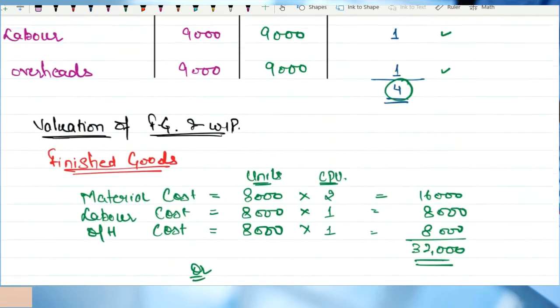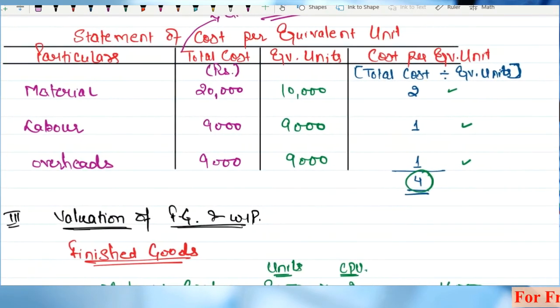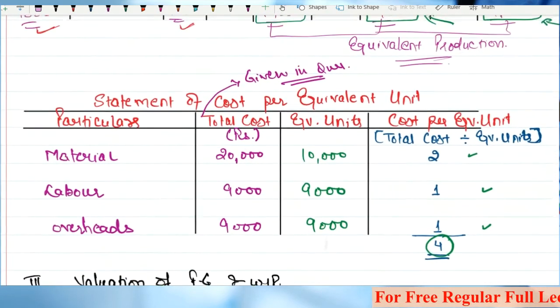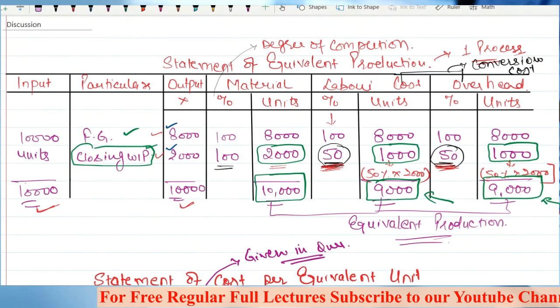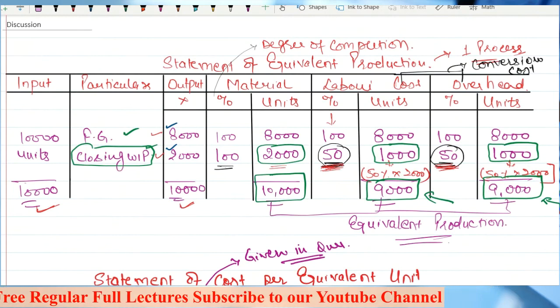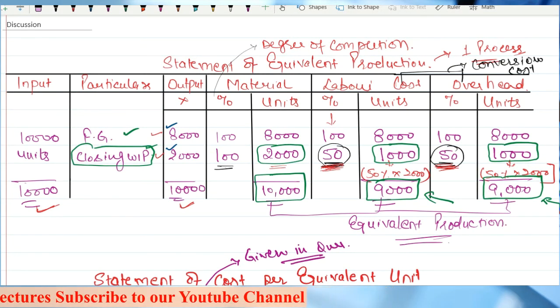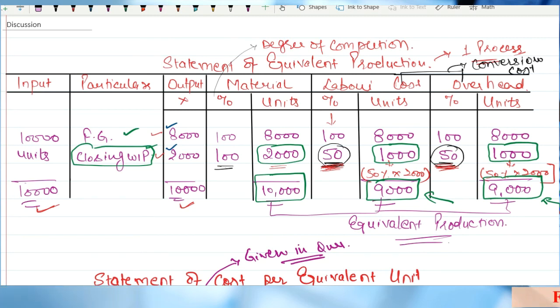So this is basically a complete question of WIP. It seems like a very huge question. Sir, this is just the basic question. There are a lot of adjustments that we'll be getting related to normal loss, related to abnormal loss. So this is just a basic question that we are discussing as of now. Can you imagine?